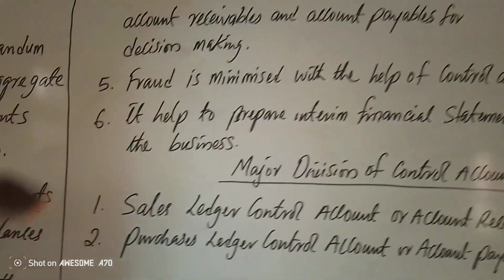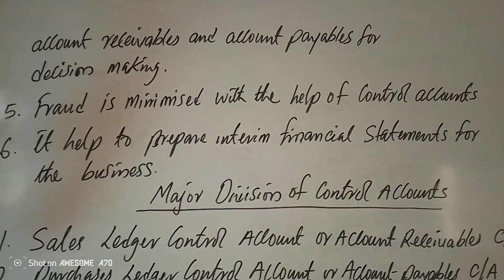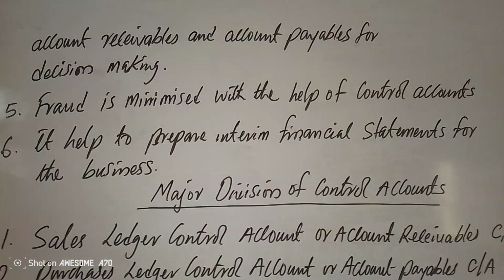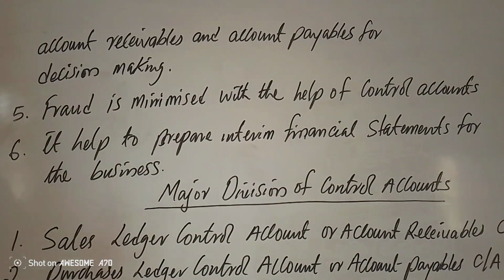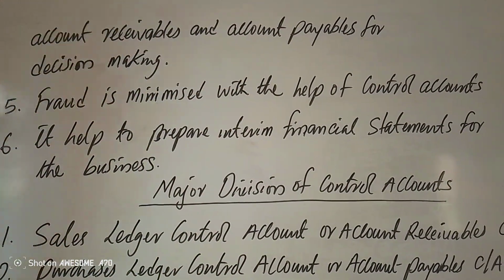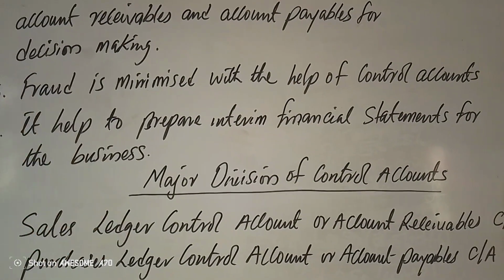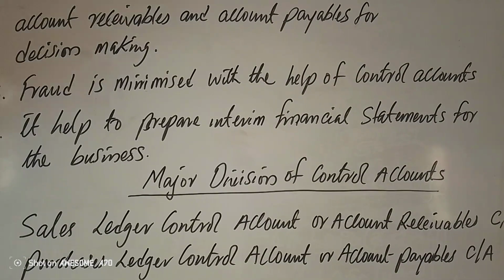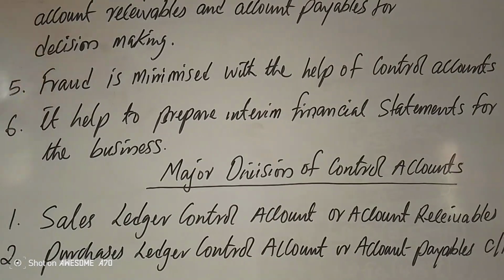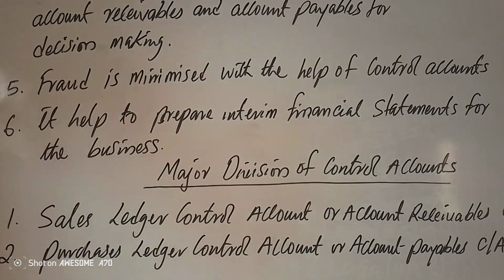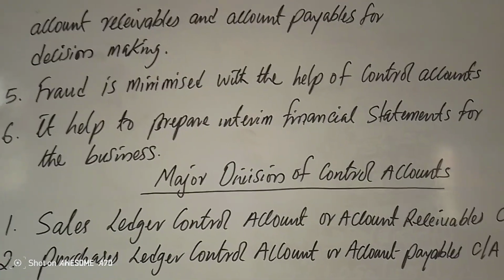And that's why most business managers know that even if they cheat in the business, the control account will be used to detect the amount they have embezzled. So control account becomes very helpful to minimize the level of fraud, because even if you are committing it, know that when a professional accountant comes in, they will apply control account to detect the fraud you committed. So we are afraid to commit such fraud. That's what I say, with the help of control account, fraud is minimized.